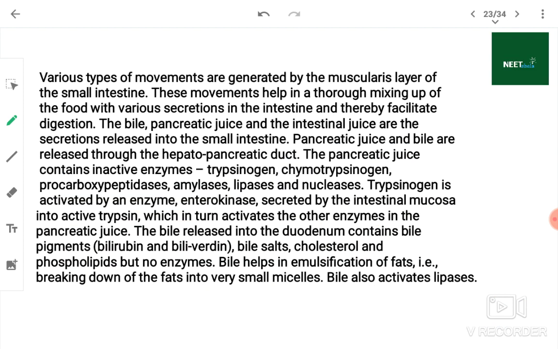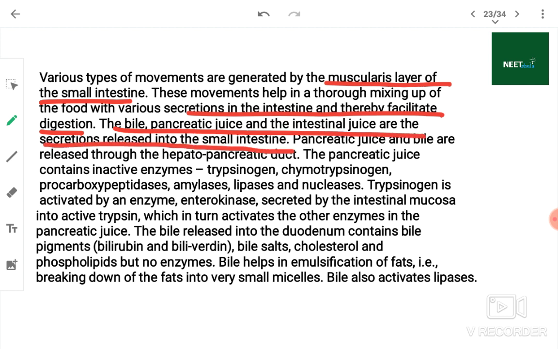Various types of movements are generated by the muscularis layer of the small intestine. These movements help in thorough mixing of food with various secretions of the intestine and thereby facilitate digestion. The bile, pancreatic juice and the intestinal juice are the secretions released into the small intestine.